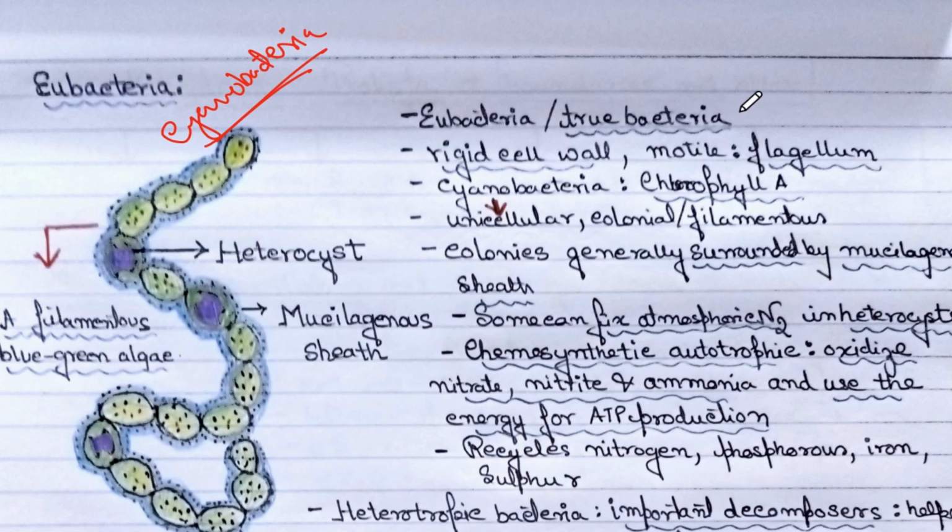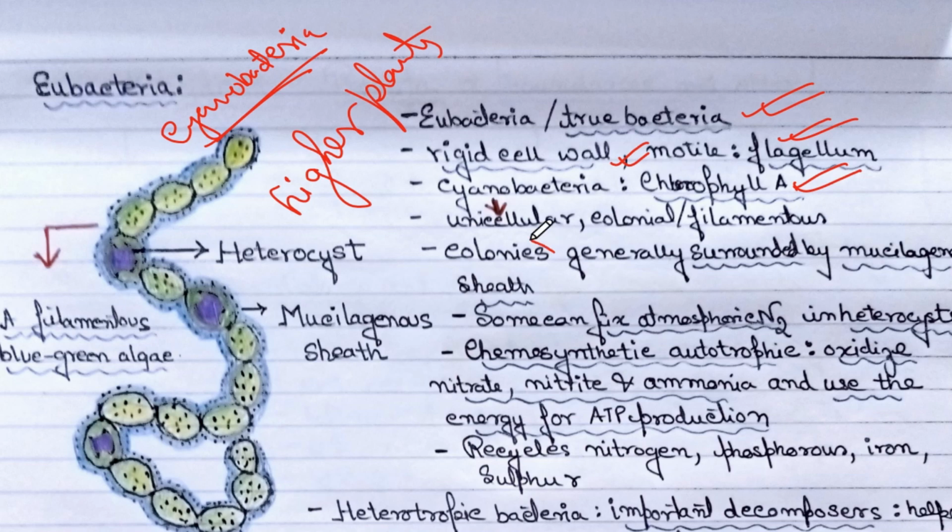So what are eubacteria? These are the true bacteria. They have a rigid cell wall. They are motile if they have flagellum. And in case of cyanobacteria, they have chlorophyll a, just like in the higher plants.